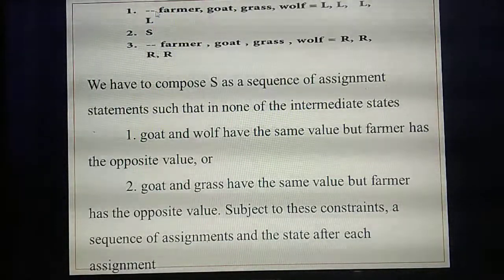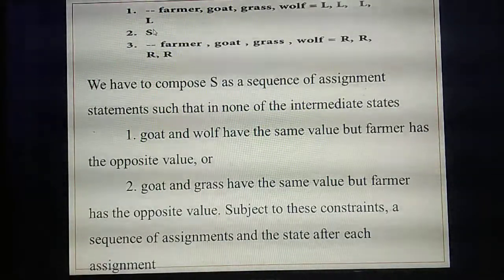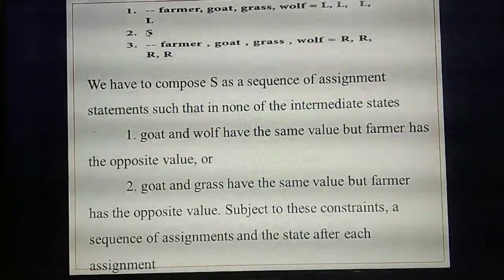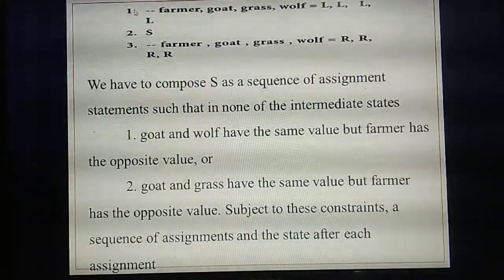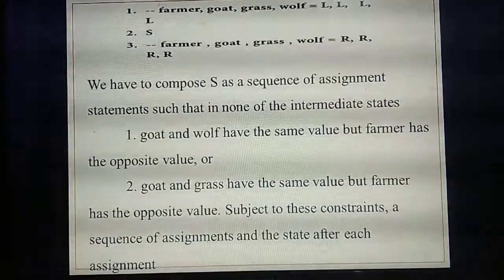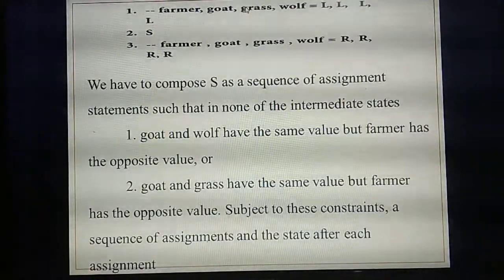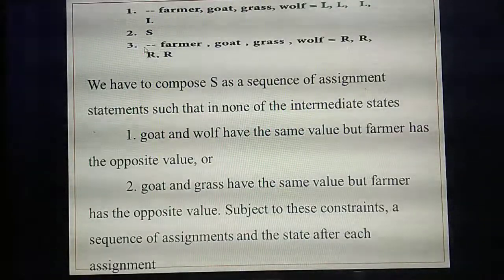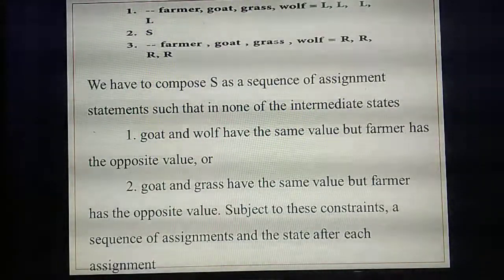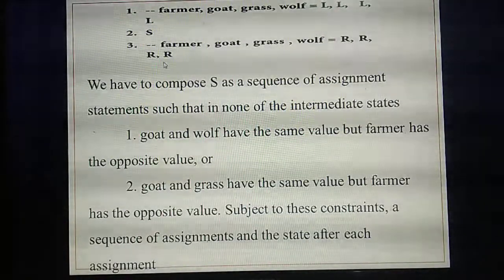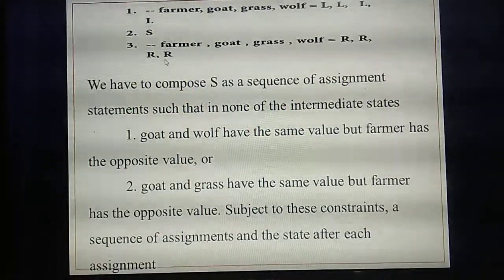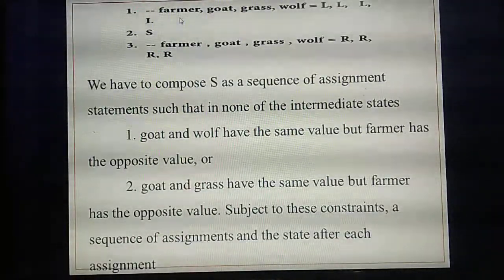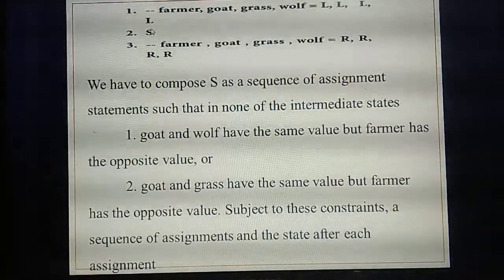Next you are going to compute using statements. First you always give the input, so this is the input, meaning the initial state. Next you will write the output, that is the end state or final state. In the final state all four need to stand on which side? The opposite side, the right side. For that you are going to compute using a sequence of statements.